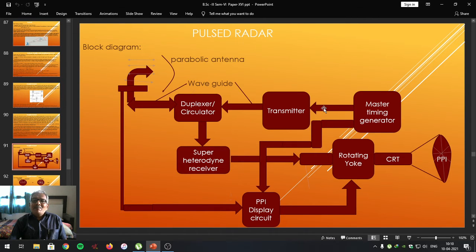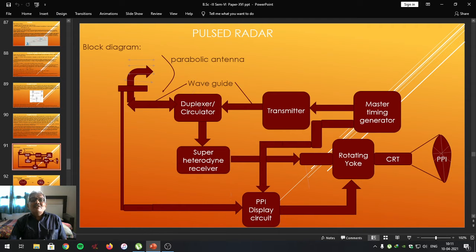These set parameter pulses are given to the transmitter, that is a magnetron tube oscillator that triggers the magnetron tube and produces the oscillations of high frequency microwave with high energy, with high amplification done by means of a traveling wave tube amplifier, and then it is given to the duplexer.